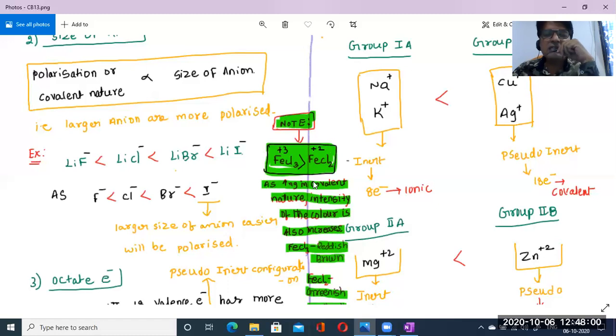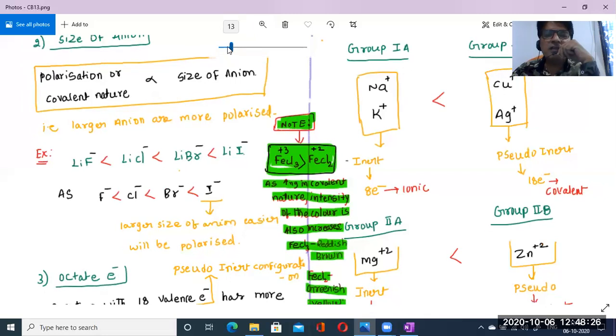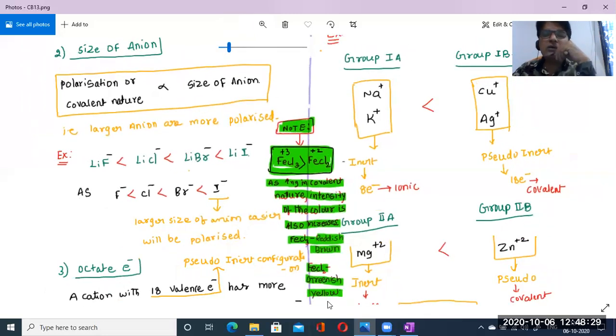So as the covalent nature increases, the intensity of the color also increases. So what is the color? FeCl3 is reddish brown. Sure, reddish brown beta. Then what about FeCl2? Greenish color. FeCl2 has greenish yellow color. So obviously we know that red color has more intensity. Radiation will be more for that red color. We have already learned this, isn't it? So this is the very important point to be noted over here.